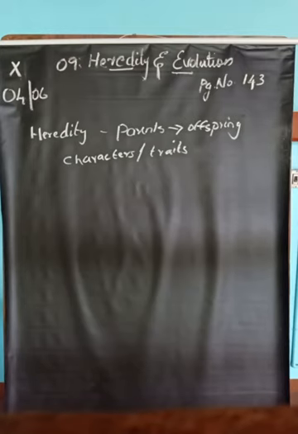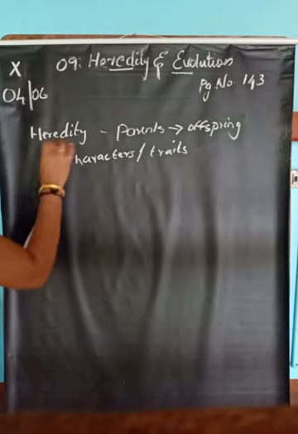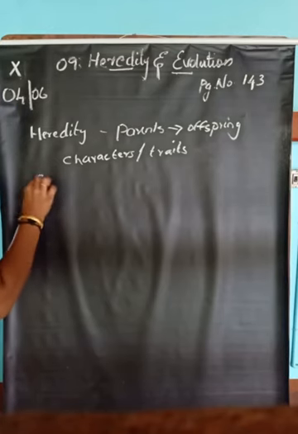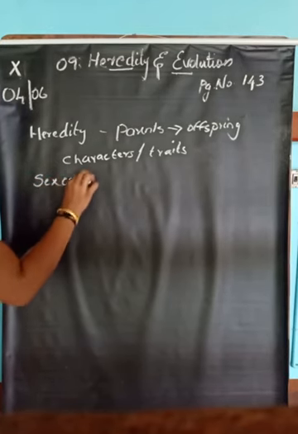Then we know the hereditary information is stored or present in the sex cells, also known as gametes.